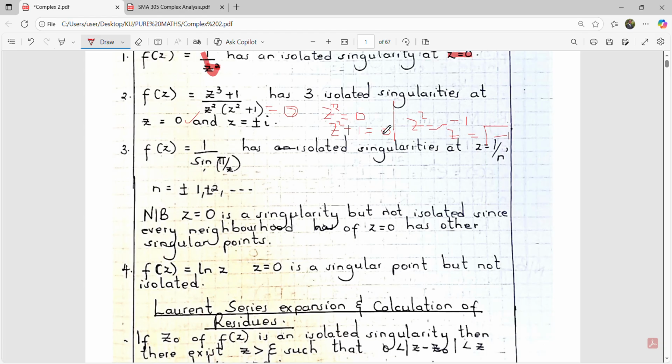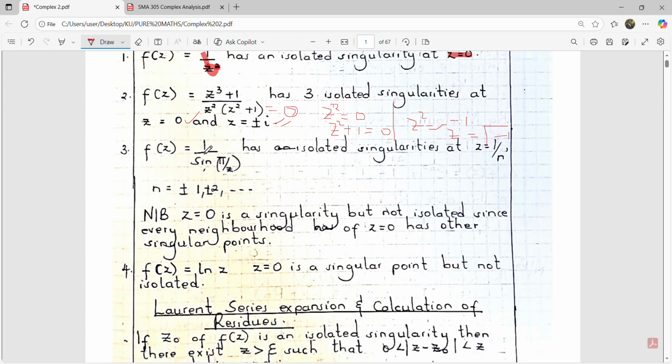So the square root of negative 1 is just i, and that's why you see z is plus or minus i. So those are isolated singularities, because at z equals 0 you do not find in this neighborhood any other singularity. At z equals plus or minus i, you do not find any other singularity, and therefore it has 3 isolated singularities.